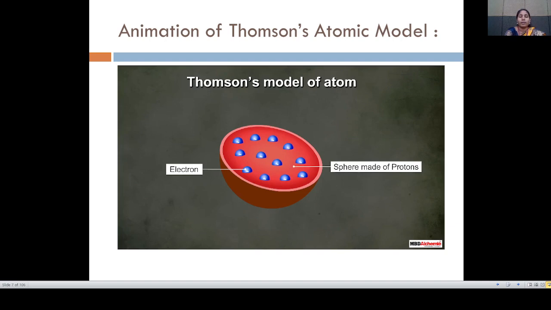It is like a watermelon model and the plum pudding model. So the Thomson model of an atom is also called the plum pudding model or the watermelon-like structure.